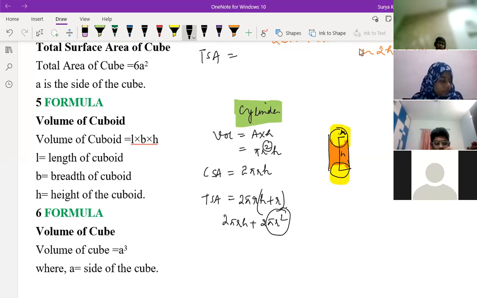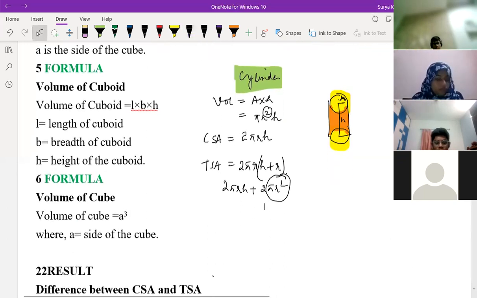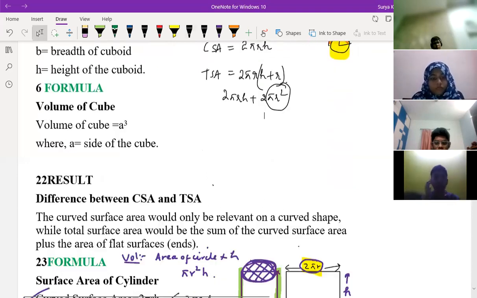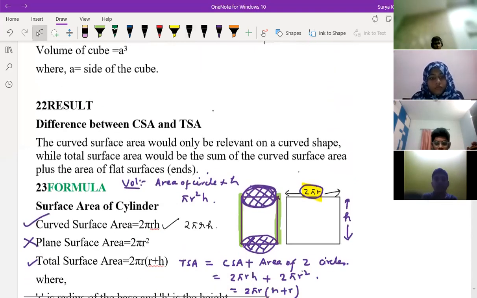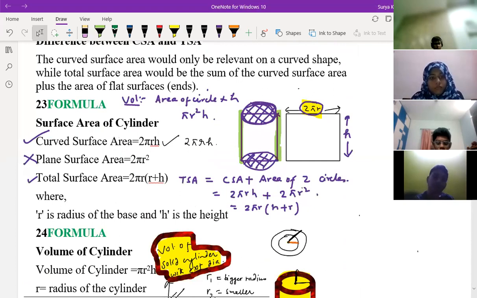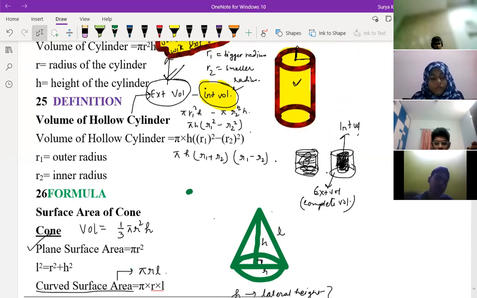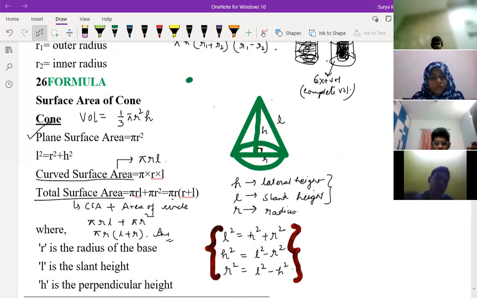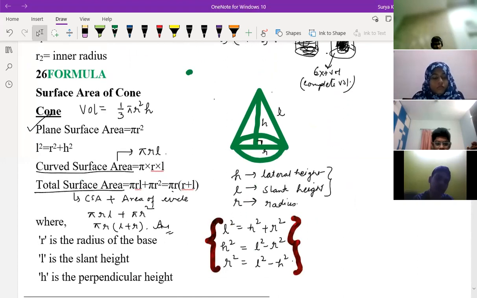So next part, which section do you have next? Cylinder is over. Next surface, cone. You know the cone. See, if you know the volume of the cylinder, your cone is just 1/3 of the cylinder volume.